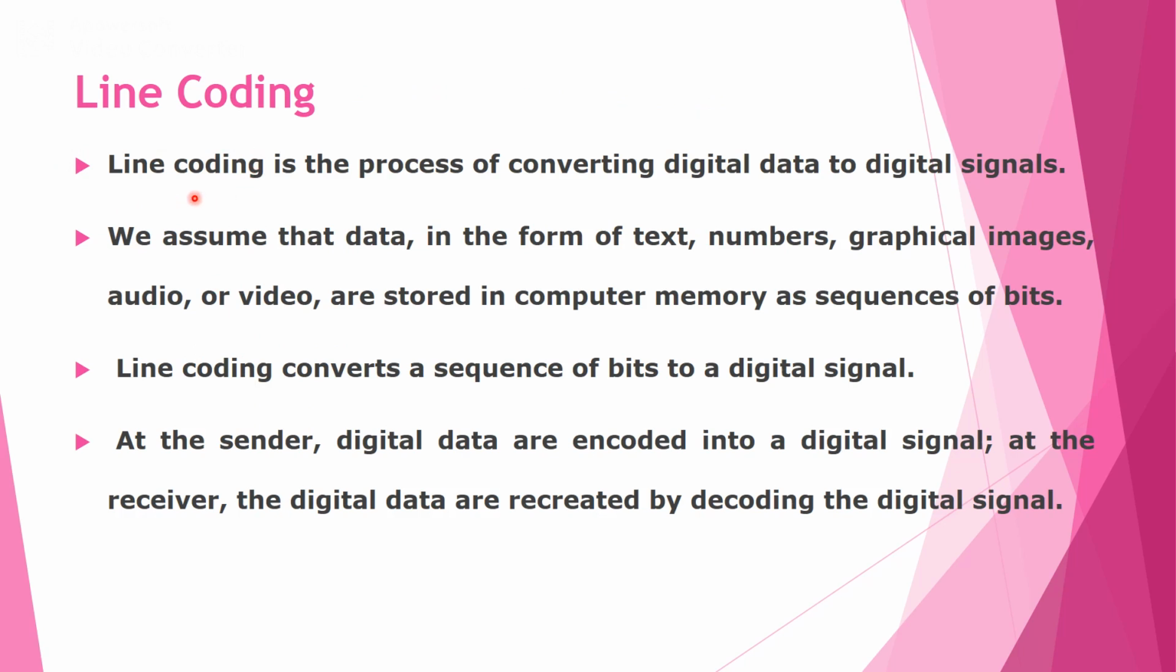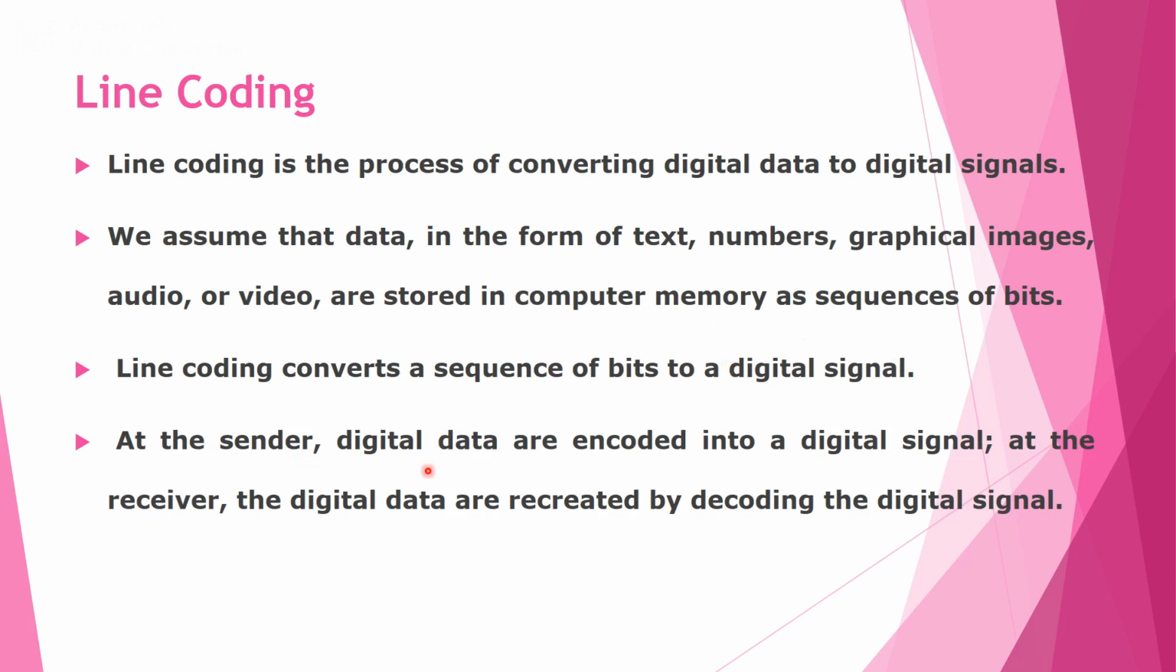Line coding is a process of converting digital data to a digital signal. We assume that the data may be text, numbers, graphical images, audio or video. These data are stored within the computer memory as a sequence of bits, that is, patterns of zeros and ones. The line coding technique converts the sequence of bits stored within the computer memory into a digital signal.